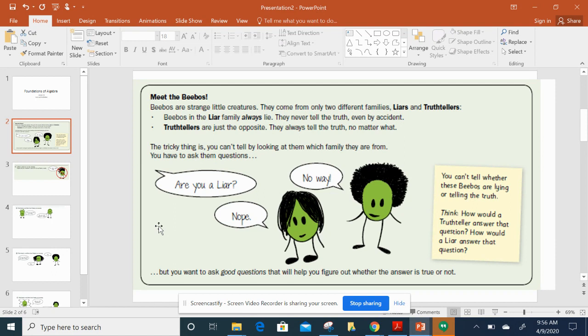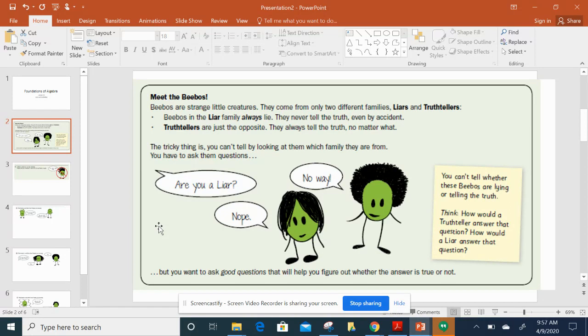Now, here's what's interesting about them. The Bebos in the liars family always lie. They never tell the truth, even by accident. However, truth tellers are just the opposite. They always tell the truth, no matter what. The tricky thing is, just by looking at them, you can't tell which family they're from. You have to ask them questions. And the types of questions we ask are really important because they determine whether we'll get good information or not.